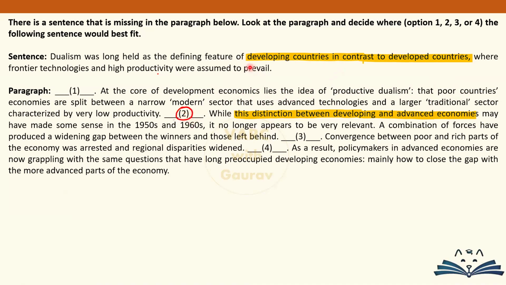Now you might be tempted to say कि नहीं नहीं इसको यहाँ पे 1 में रख देते हैं, काम बन जाएगा, बाद में फिर हम उस डिस्टिंक्शन की बात कर सकते हैं, ये जो डिफरेंस है उनके बीच में। That doesn't work because this sentence, at the core of development economics lies the idea of productive dualism. This is an exceptionally good introductory statement. You cannot give a detail oriented sentence like this at the start then suddenly decide कि अरे नहीं नहीं dualism का तो definition ही नहीं दिया, अरे भाई ये लो definition ले लो पहले, है? No, doesn't work. You give the definition first, then you explain कि ये जो concept है, ये जो term है, ये कहाँ पर applicable है, कहाँ पर नहीं है, और उसके वजह से कहाँ काम में आएगा और नहीं आएगा, like that.